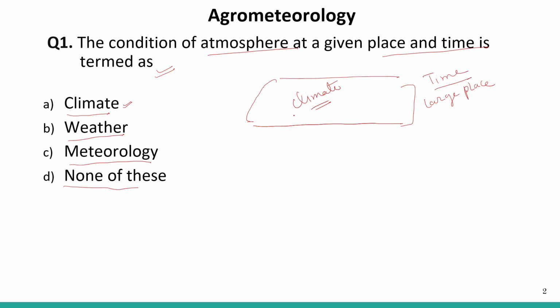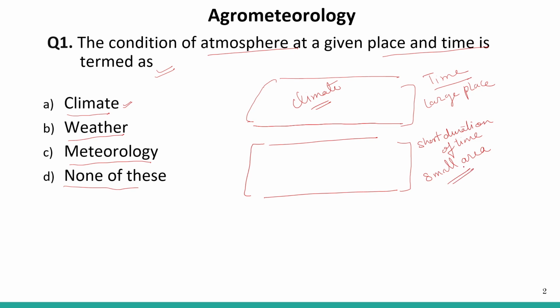And what is weather then? It is the study of the atmospheric condition for a short duration of time, maybe a day, and also for a small area. This is very important.